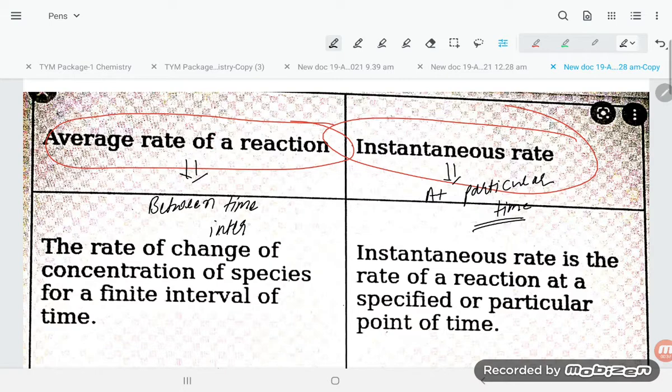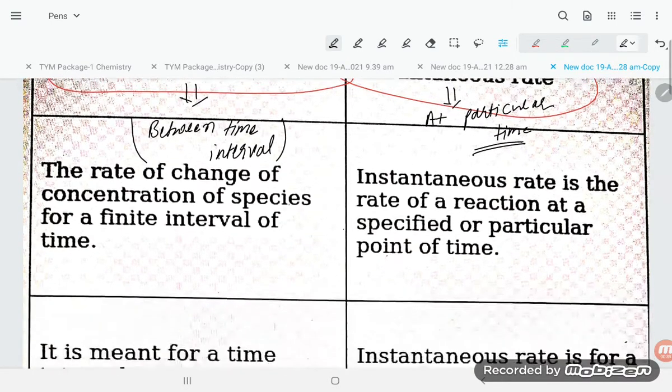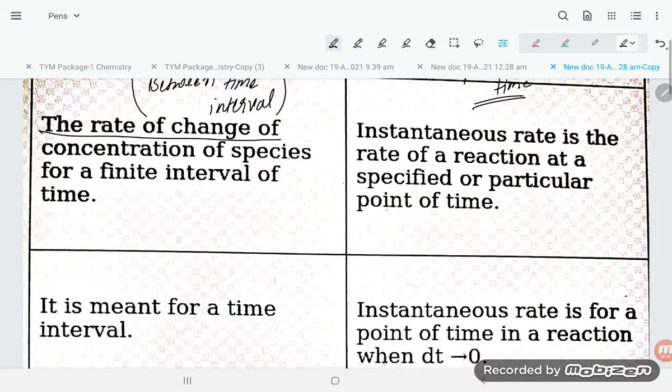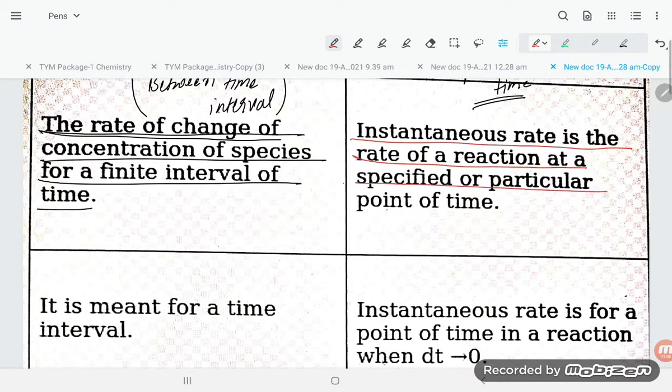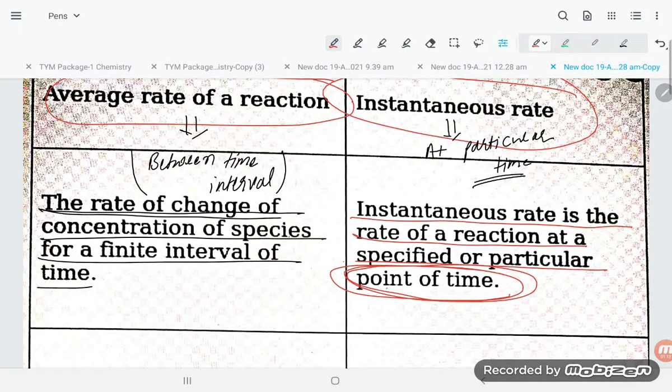So this is what our answers are about, students. Let's see the rate of change. What the point is saying, students, is the rate of change of concentration of species for an interval of time. And on this side, instantaneous rate is the rate of reaction at a specific or particular point of time. So here, instantaneous means a point of time, and here is the interval of time.